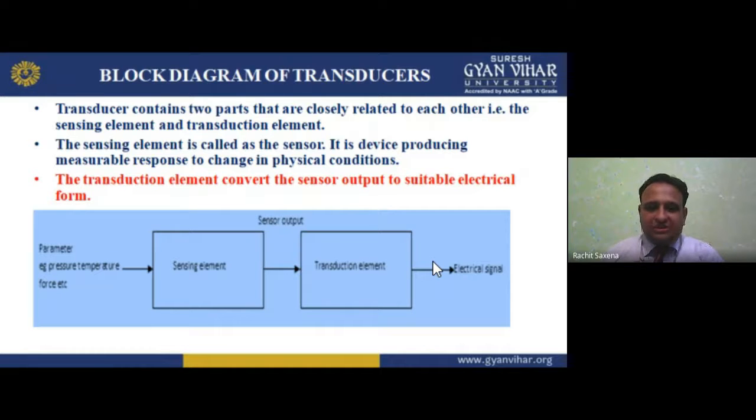The transduction element converts the sensor output to a suitable electrical form. First the sensor senses, and then the transduction element converts that sensor output to a suitable electrical signal. Because if I am talking about the transducer,